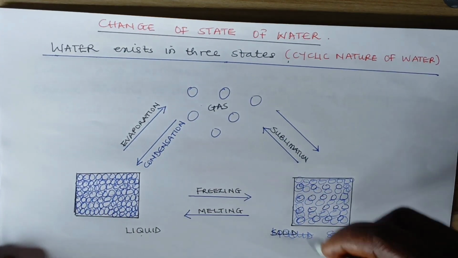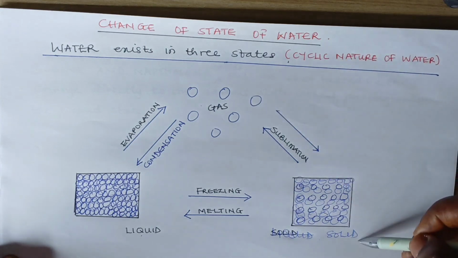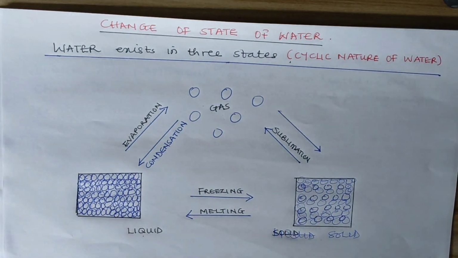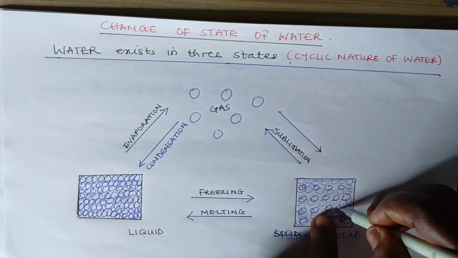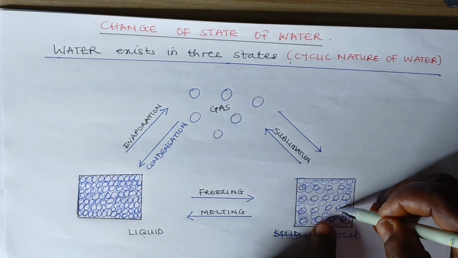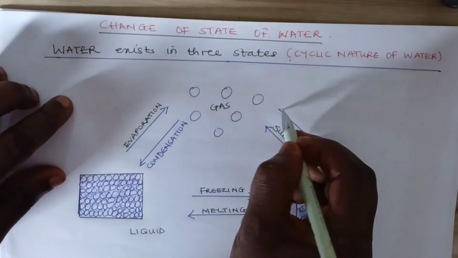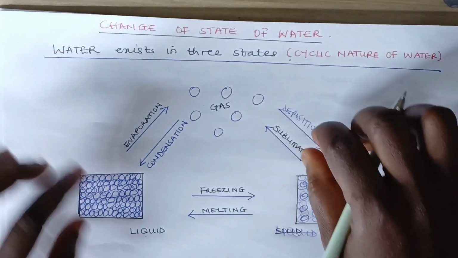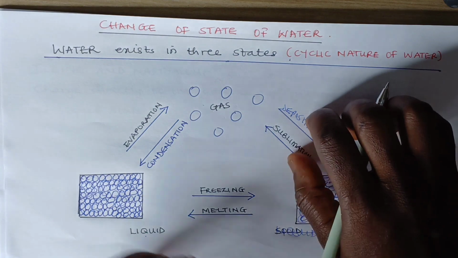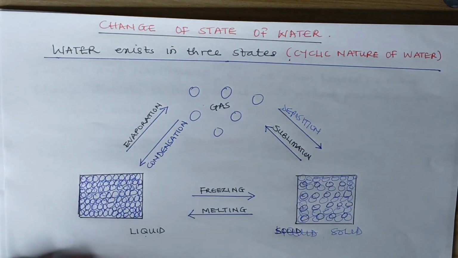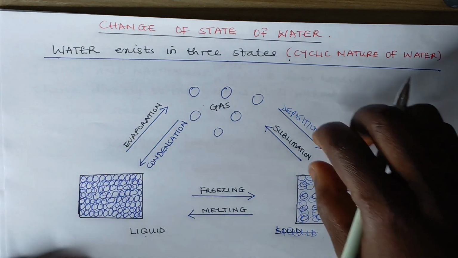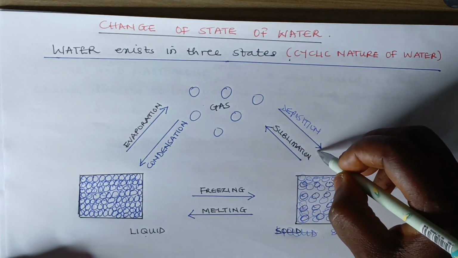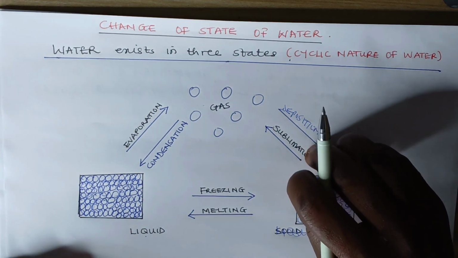And there's another reaction too between gases and solid. Some gases actually can be deposited. They accumulate and after some time they turn to solid. And in that case, we say they are being deposited. That is deposition. This side does not really reflect the cyclic nature of water. Deposition and sublimation are not part of this behavior of water.